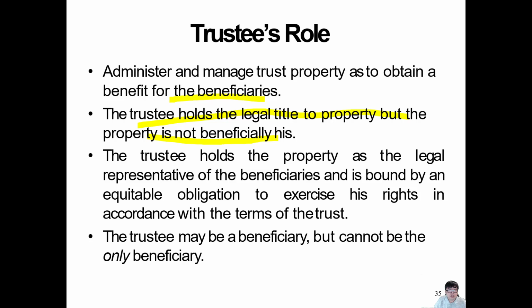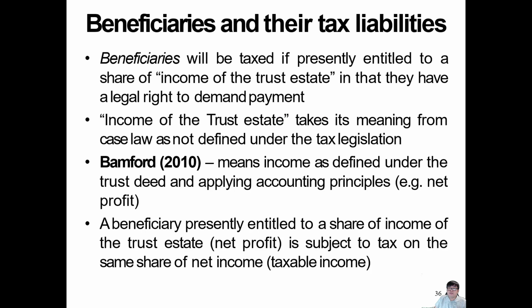The trustee holds the legal title to the property, but the property is not beneficially his. A trustee holds the property as the legal representative of the beneficiary, based on an equitable obligation. So the trustee may be a beneficiary as well, but cannot be the only beneficiary. Again, I could be trustee and also beneficiary. Now let's talk about here.